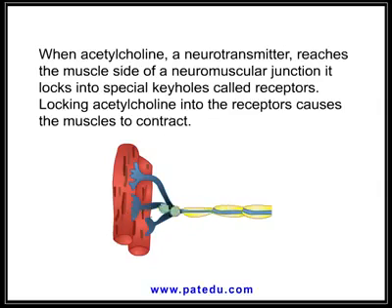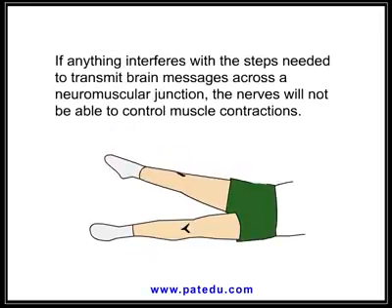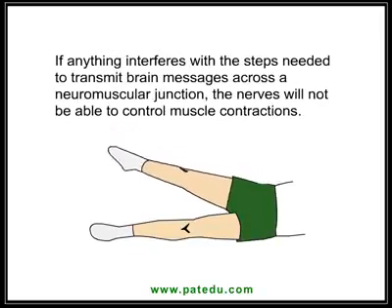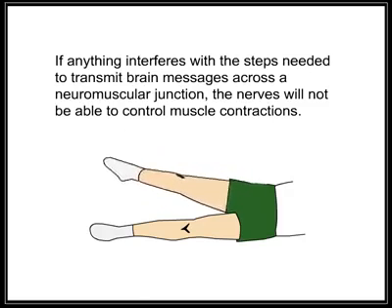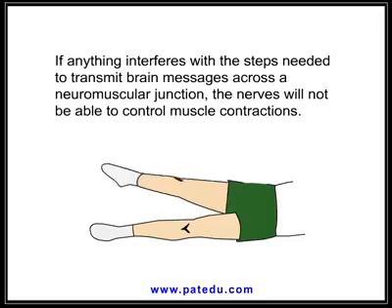When acetylcholine, a neurotransmitter, reaches the muscle side of a neuromuscular junction, it locks into special keyholes called receptors. Locking acetylcholine into the receptors causes the muscles to contract. If anything interferes with the steps needed to transmit brain messages across a neuromuscular junction, the nerves will not be able to control muscle contractions.